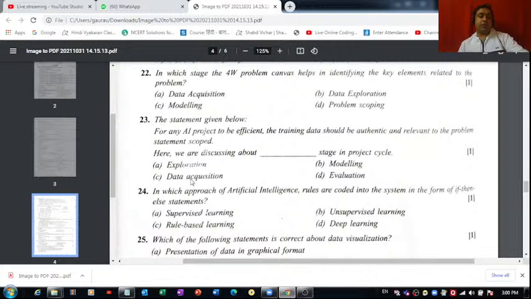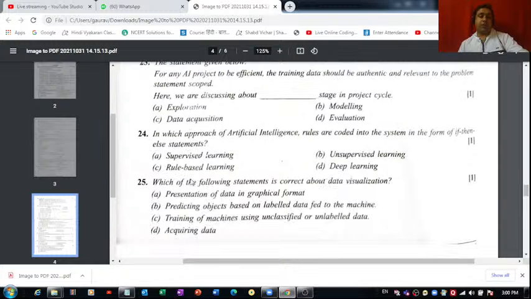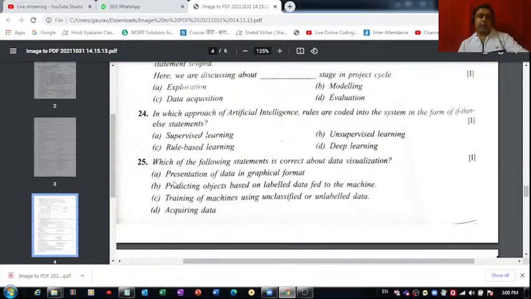If you have read about the AI project cycle in a proper way, it's a very simple question which you can answer very easily. In which approach of artificial intelligence are rules coded into the system in the form of if-then-else statements? Is it supervised learning, rule based learning, unsupervised, or deep learning? In which approach do we code the information in if-then-else statements? Of course, it is rule based learning.